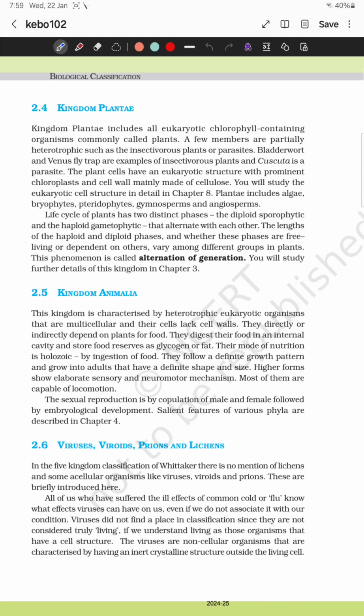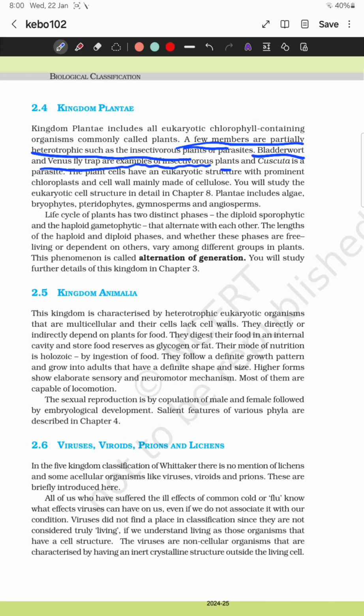Plantae. Plants are also eukaryotic. They contain chlorophyll pigment to utilize sunlight and water to perform the photosynthesis process. Very few of them are partially, which means not completely, heterotrophic in nature, insectivorous or parasites. Bladderwort and Venus flytrap are examples of insectivorous plants. Cuscuta is a parasite, but not a complete parasite. It is a partial parasite.